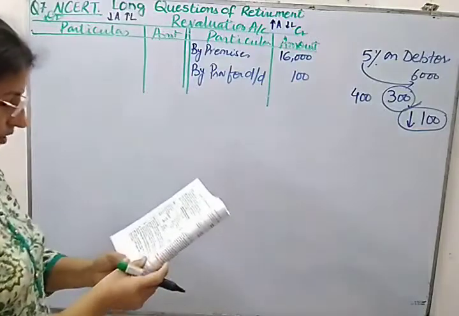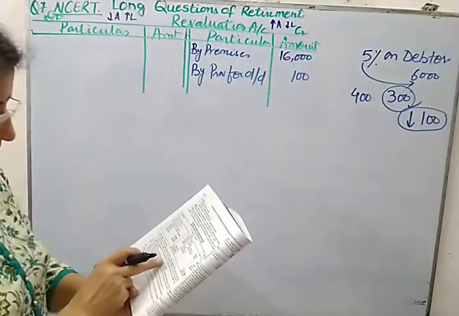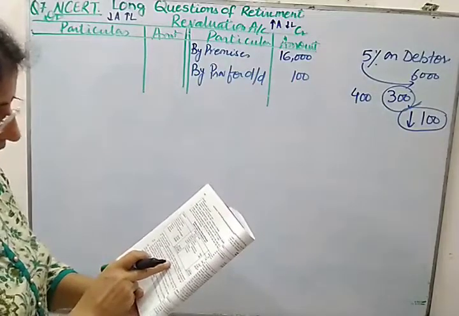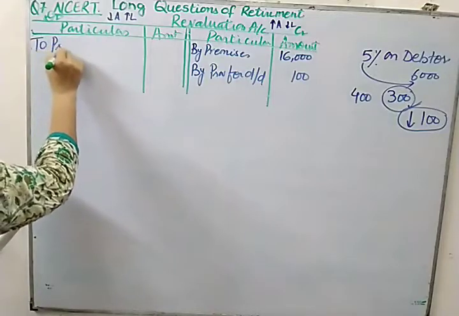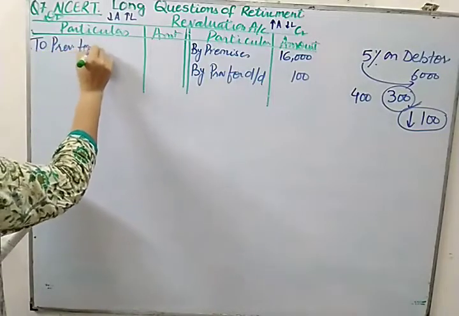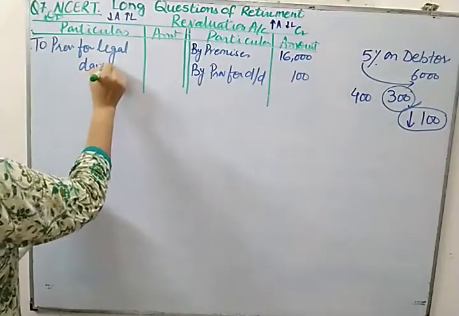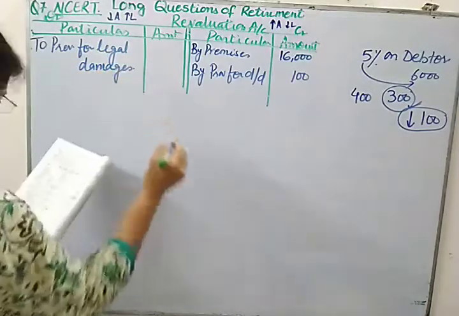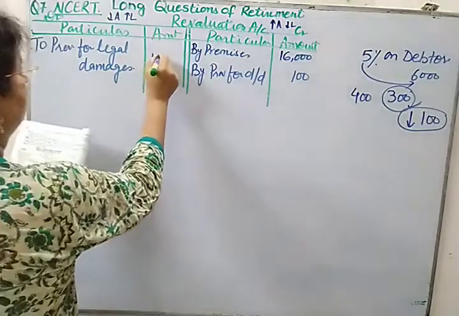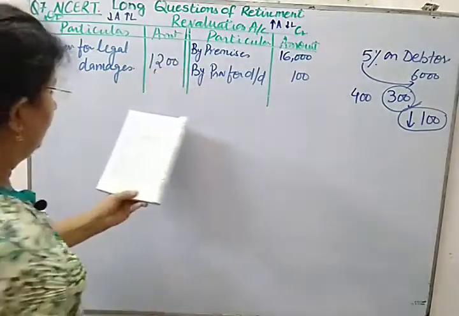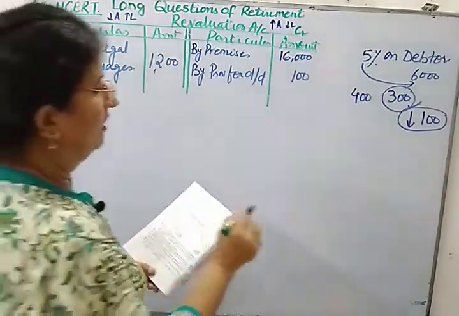Now the next one is provision for legal damages, to be made for 1,200. So again you need to make a provision. Making provision means increasing your liability. It is to be increased by 1,200. Now next, furniture to be brought up to 45,000.